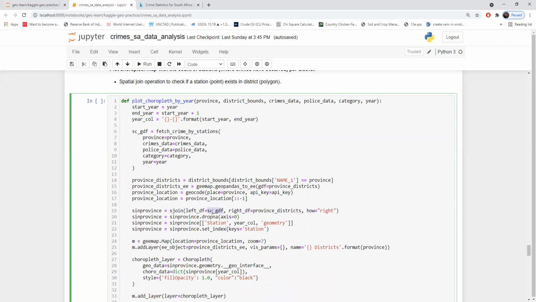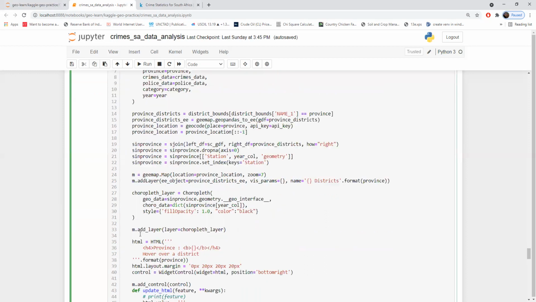So this data contains points of the police stations, and this data contains the districts. So I want to see if the point exists in this district or not, and accordingly, I want to neglect the point and rather take the polygon. So for that purpose, I'm doing a spatial join. It's a very simple one-line code for you to do.